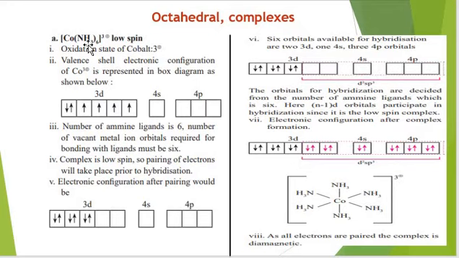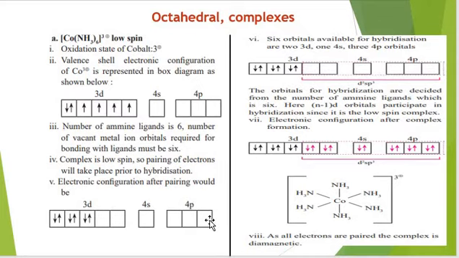Since the complex is low spin, the pairing of unpaired electrons present in 3d will take place prior to hybridization. So now after pairing, this would be the structure of 3d. We'll be having 2 vacant orbitals in 3d, 1 in 4s and 3 in 4p.